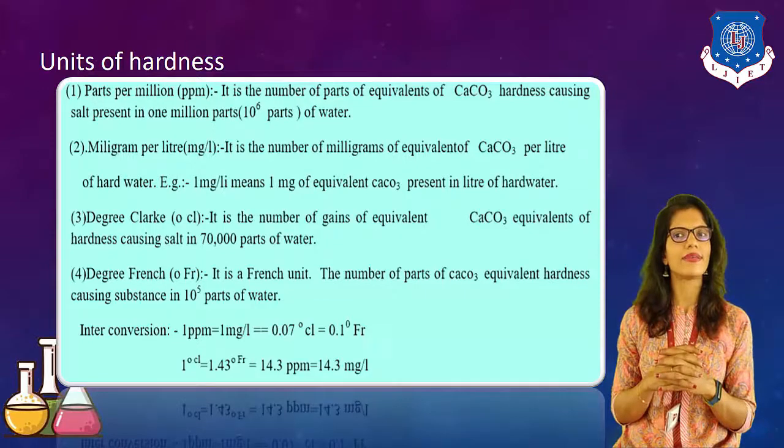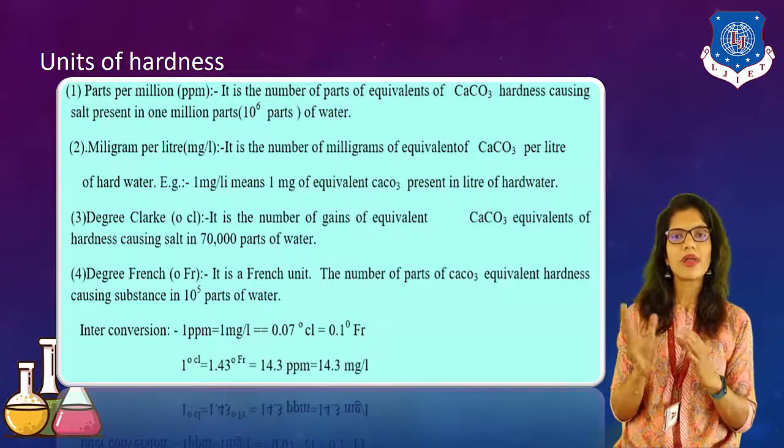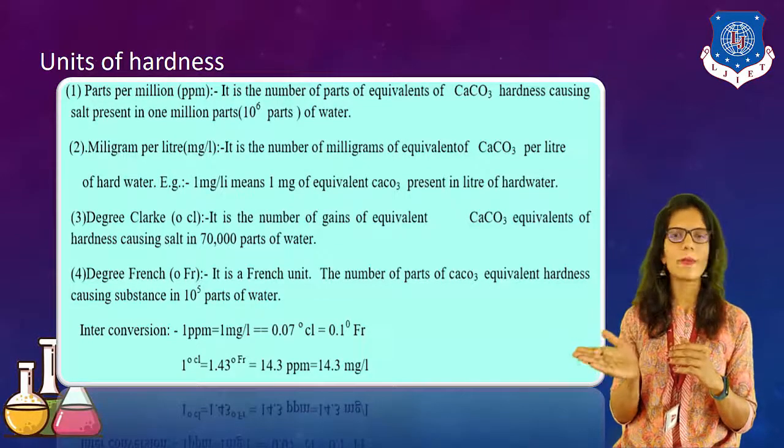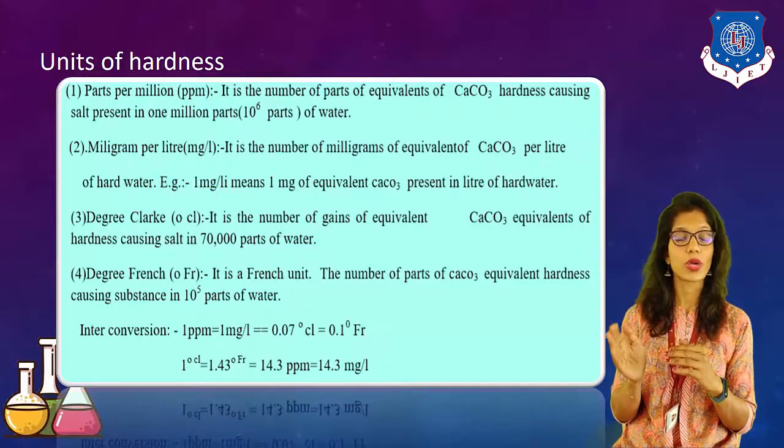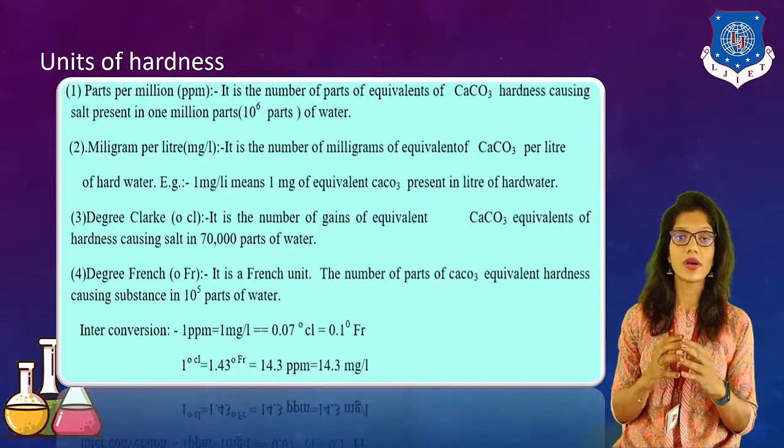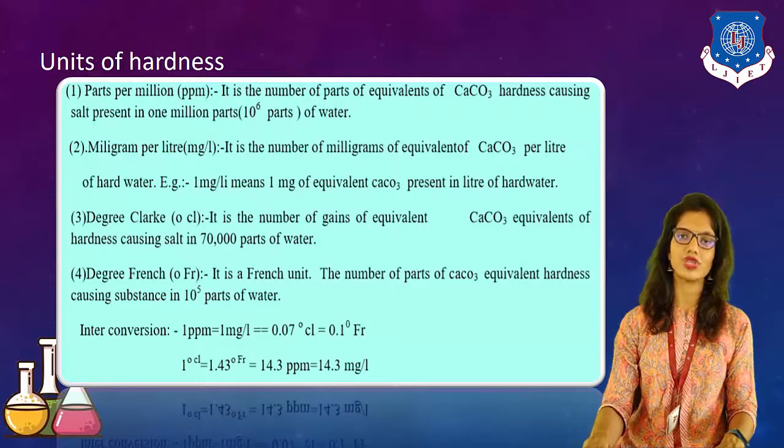So we can say that 1 mg per liter is equal to 1 ppm. This is the simple conversion. We will use this in our numericals at the end of this chapter.